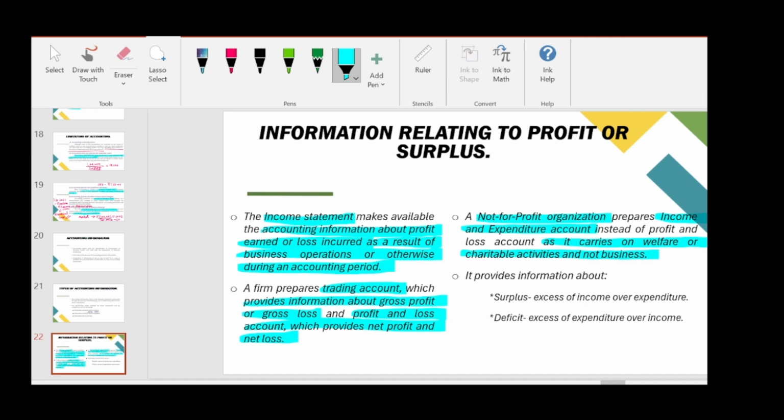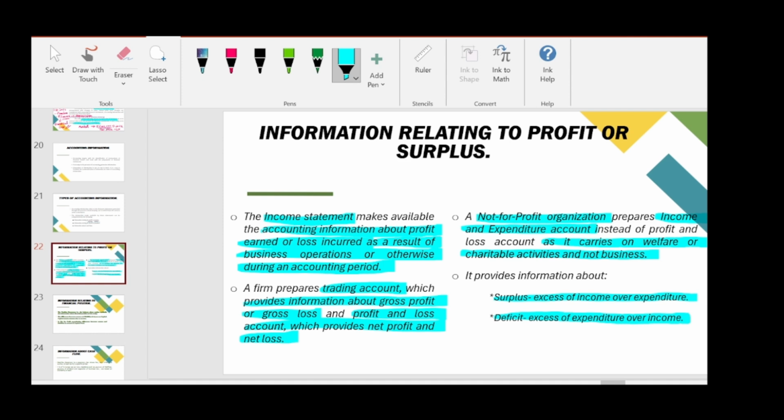That is for not-for-profit organization. So it provides information about surplus, excess of income over expenditure, and deficit when excess of expenditure over income. When expenditure is more than income, it is deficit, and when income is more than expenditure, that is surplus. So I hope this topic is clear for you.